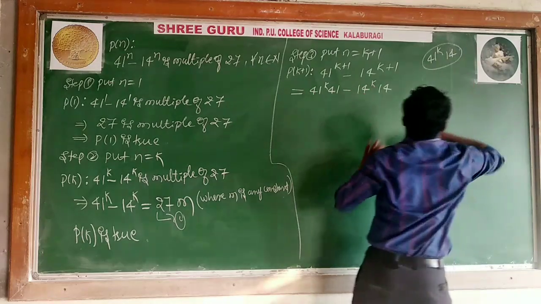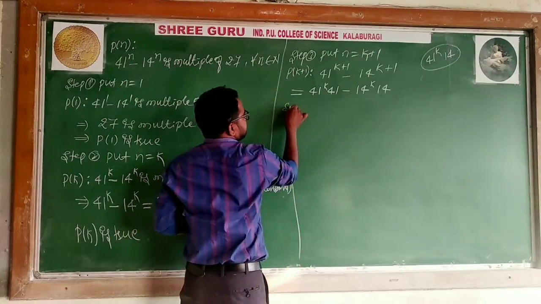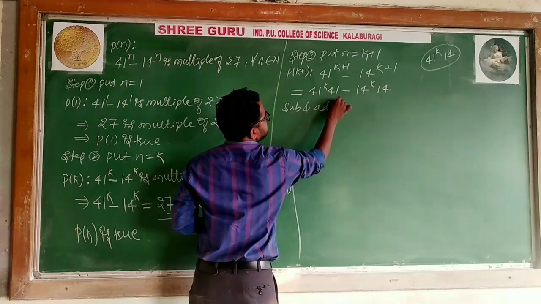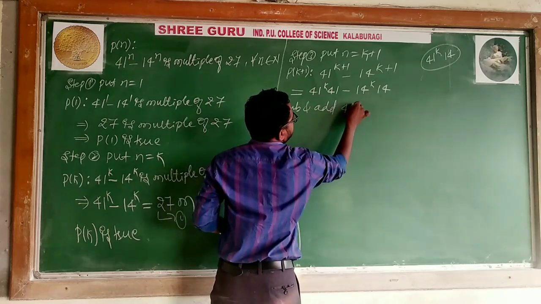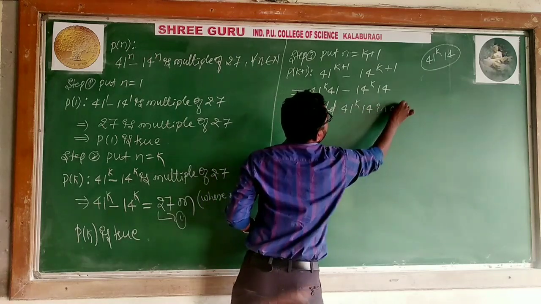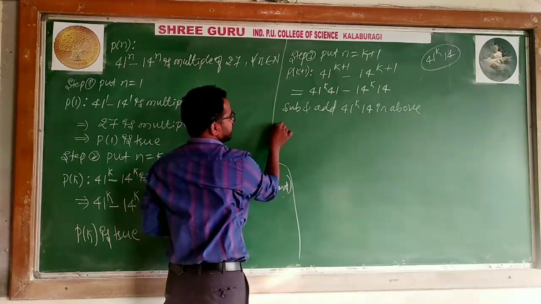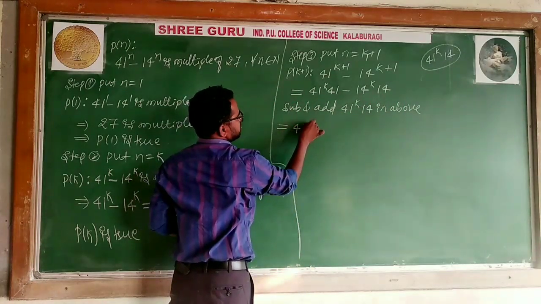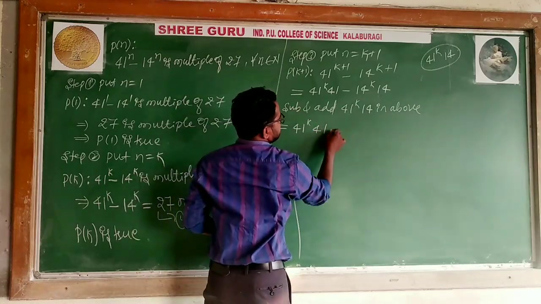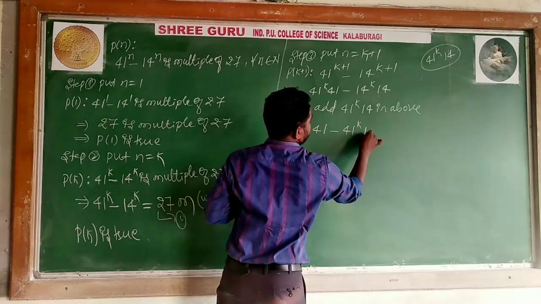This number I will subtract and add. Subtract and add 41 to the power k, 14 in the above step. So what happens? 41 to the power k, 41. First I subtract: minus 41 to the power k, 14.